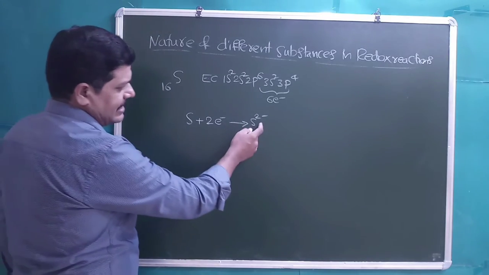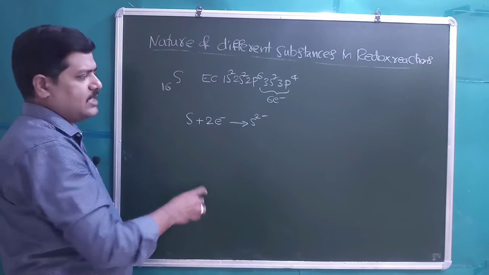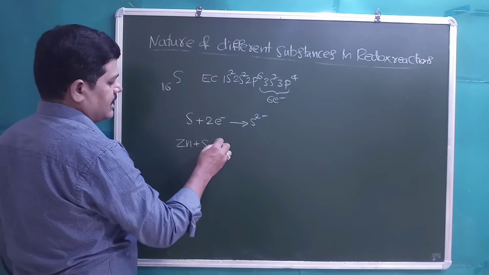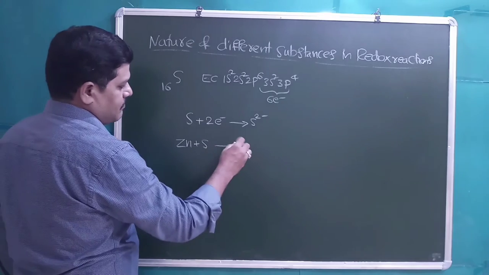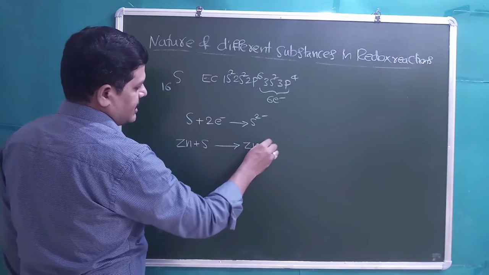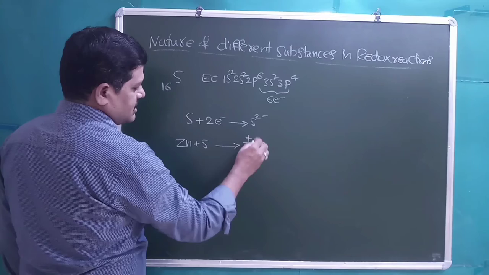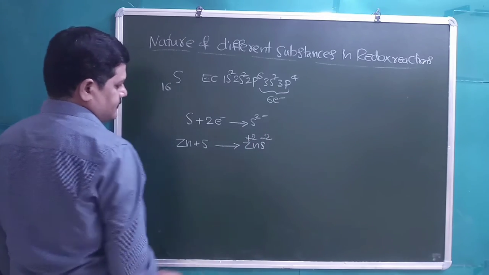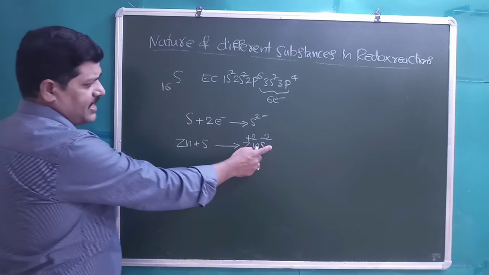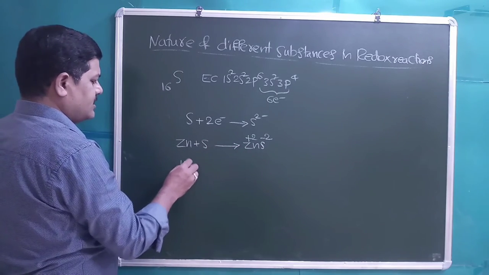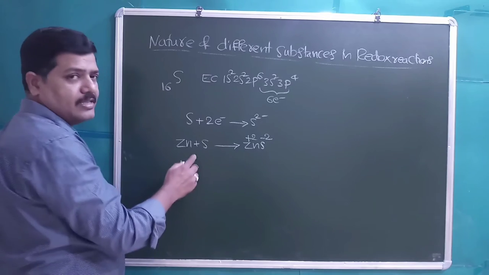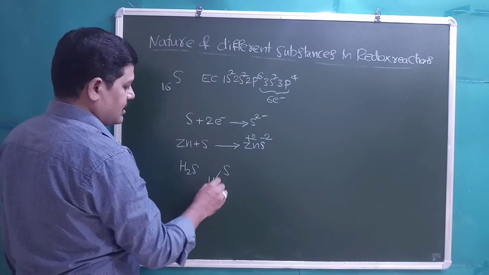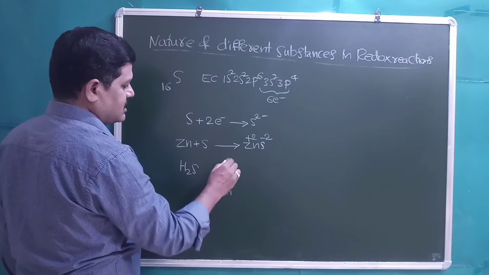Students, in all cases, this is not a complete charge. When sulfur is combined with metals, for example sulfur combining with zinc, it will form ZnS. The charge on Zn is +2 and the charge on sulfur is -2. Here it is a complete charge. When we take H2S, hydrogen sulfide, when sulfur is combined with other non-metals, then this is not a complete charge, this is a partial charge.